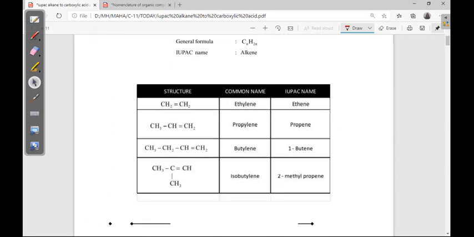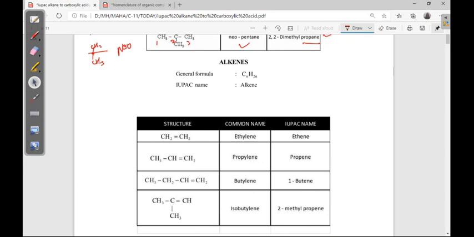Next, alkenes. In detail I already explained in the previous videos. In alkenes, the general molecular formula is CnH2n. The IUPAC name is alkenes, and the common name is olefins.